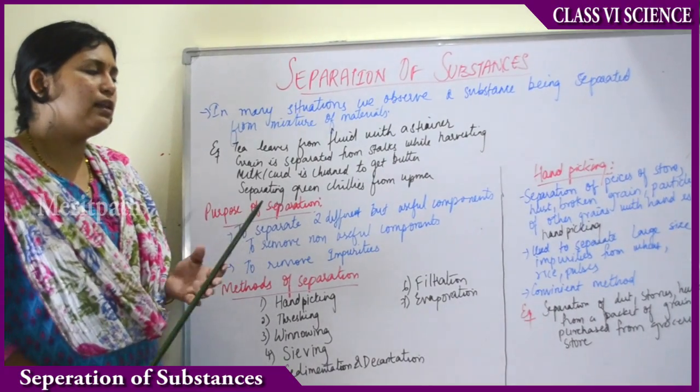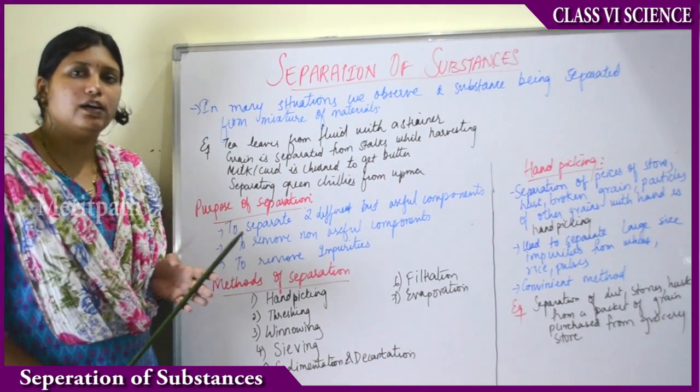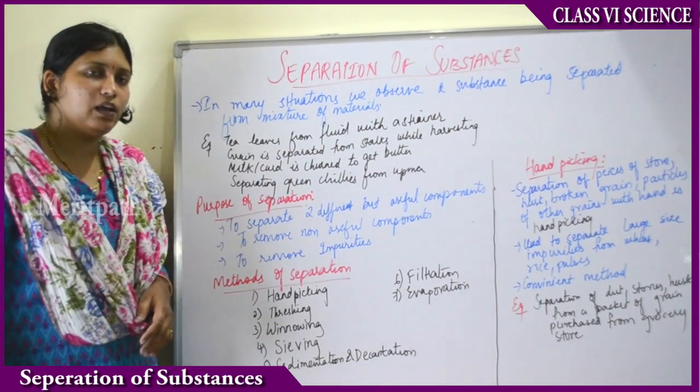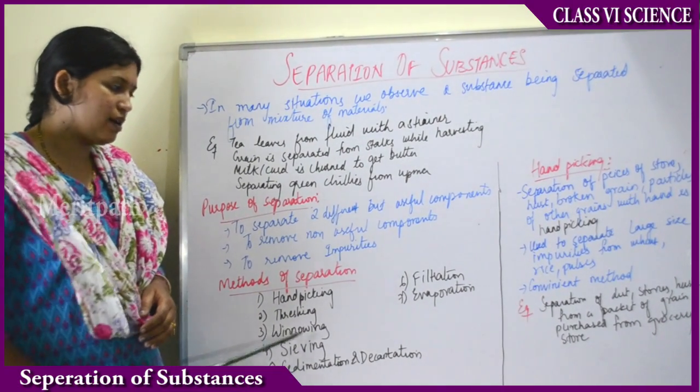Our parents, mothers especially, will be separating all the dirt from the dal, rice, wheat, etc. So that is about hand picking. Let's move on to the next method, that is threshing.